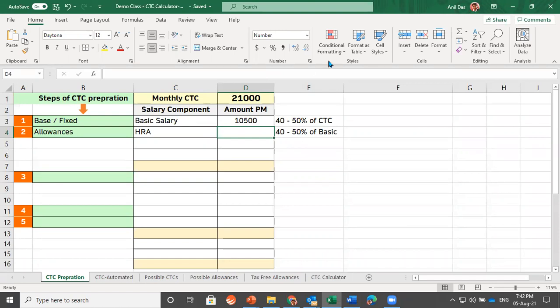So if the person is staying in a metro city, you can go up to 50% of basic salary as HRA. And if the person is staying in a non-metro city, you should keep 40% of basic as HRA. Let's assume that this person is staying in a non-metro city, so we can keep 40% of basic salary as HRA. This much amount would be income tax free from income tax point of view. This is why most of the companies are going for HRA, and this is why HRA is decided as 40 or 50%. So any other allowances which you want to guide me?